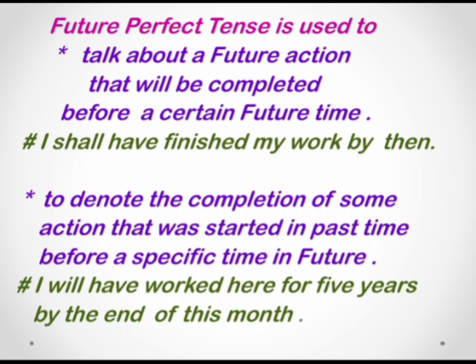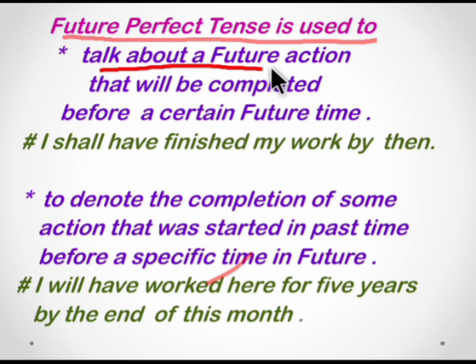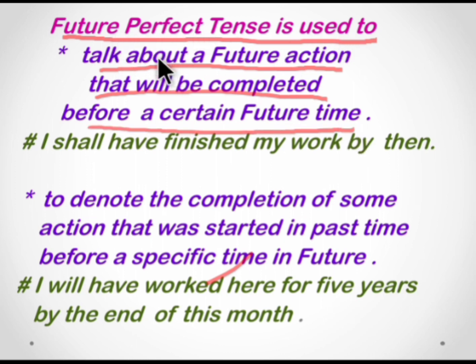Future perfect tense is used to talk about a future action that will be completed before a certain future time. That is, future perfect tense is used to denote two things. This is the first one. It talks about the future action that will be completed before a certain future time.